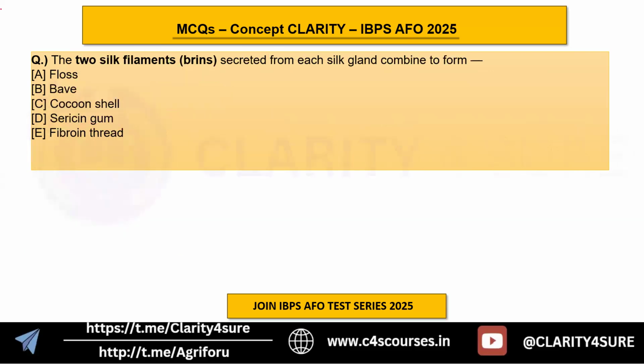Okay. Next is two silk filaments, which are called brins, secreted from each silk gland combine to form. When these two silk filaments or brins combine, the entity formed is known as floss, bave, cocoon shell, sericin gum, or fibroin thread. Okay, so the answer here is B, actually bave. It is called bave.